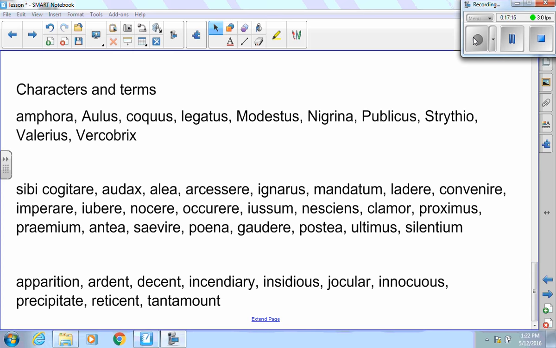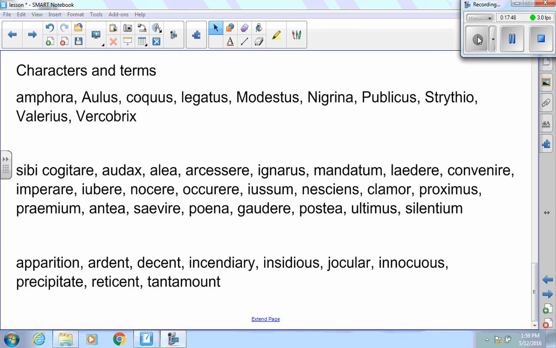Some of the Latin words that you're going to see in translations that might bother you, for example, sibi cogitare is to think to himself, to think to oneself. Audax is daring. Alia is dice. Arcesera is to summon. Ignarius is no. Mandatum is an order. Latera is to harm. Coenera is to meet. Implorare is to order. Ubera is to order. Nocera is to injure, to kill. Cura is to occur. Usum is in order. Nesciens is not knowing.